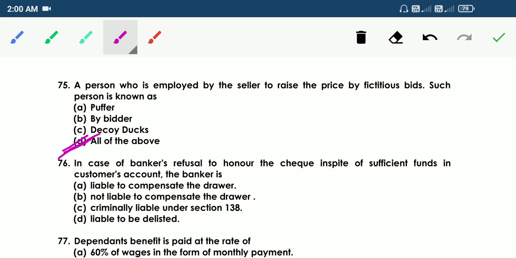A person who is employed by the seller to raise the price by fictitious bids. He is asking, raise the price by fictitious bids. Such person is known as puffer or by bidder or decoy duck.